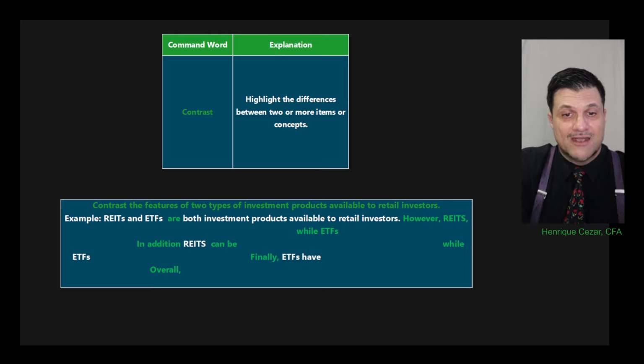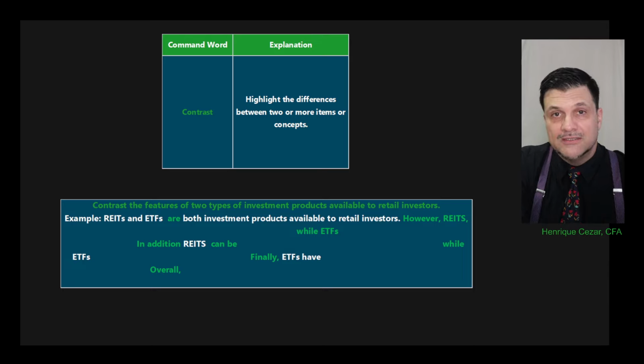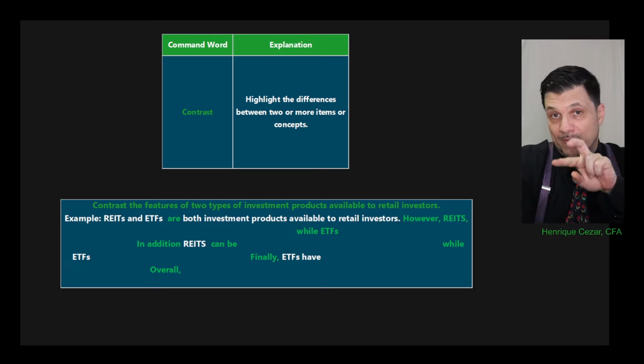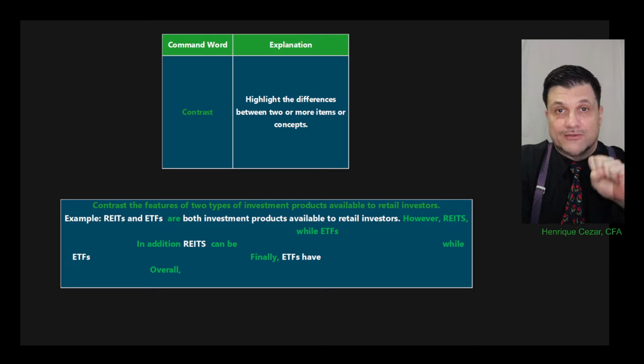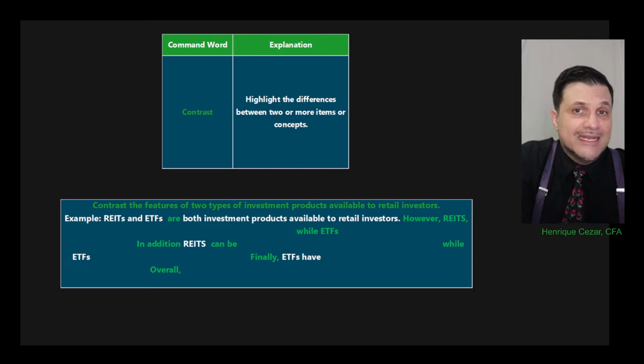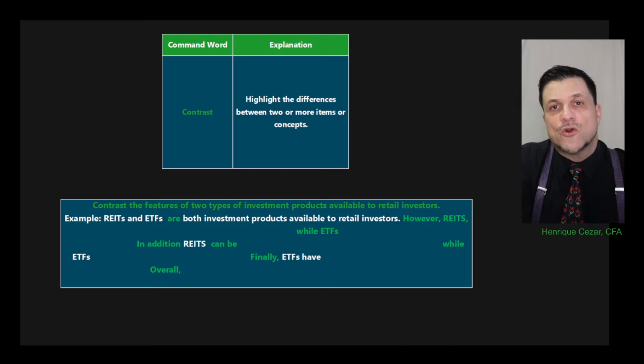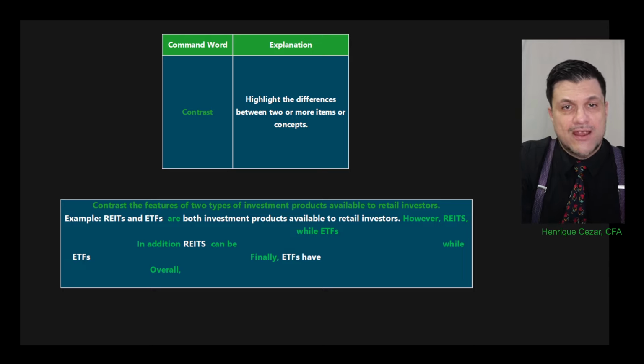However, REITs are this and that, or have this and that, while, which is important because I'm contrasting 2 elements. So I have to have the "while." "While" would be in the compare answers as well, and obviously in the analysis. So those keywords for contrast and compare should also be in your analysis. Analysis requires compare and contrast as part of the answer.